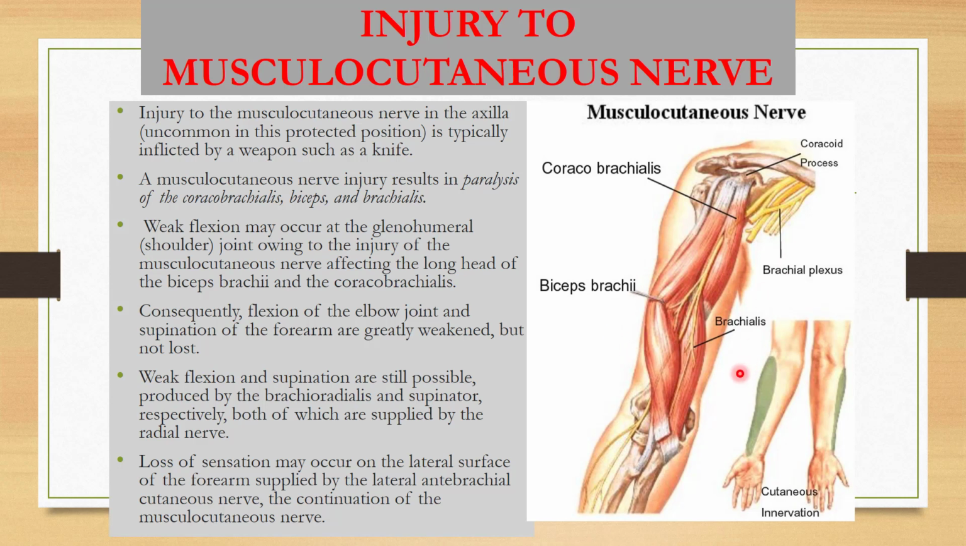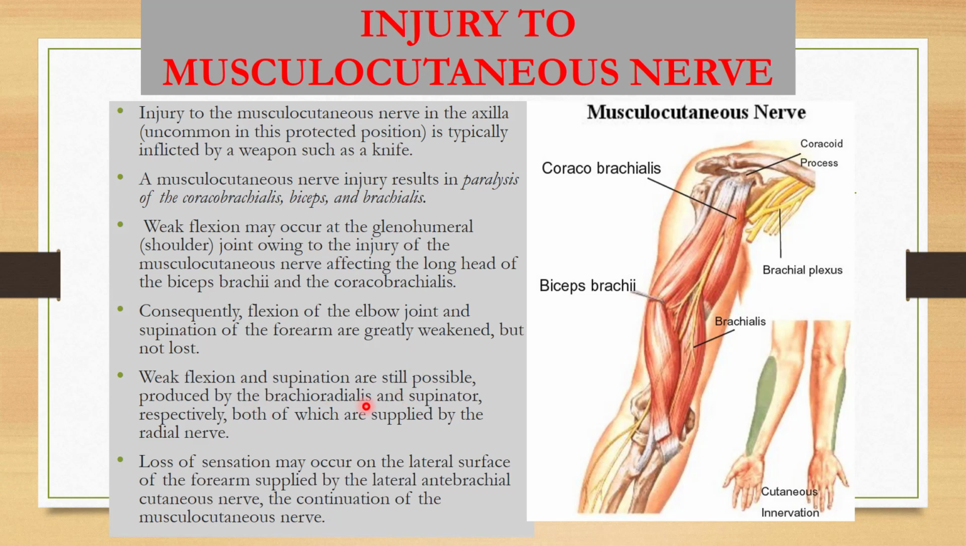Weak flexion may occur at the shoulder joint owing to the injury of the musculocutaneous nerve affecting the long head of the biceps and the coracobrachialis. So flexion will be weak. There will be weak flexion because the coracobrachialis and the biceps, they are the flexors at the shoulder joint. Consequently, flexion of the elbow joint and the supination of the forearm are greatly weakened, but they are not lost.